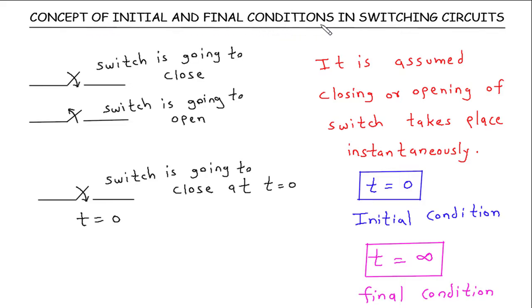Concept of initial and final conditions in switching circuits. This arrow represents the switch is going to close, and this arrow represents the switch is going to open, and this t is equal to 0 represents the switch is going to close at t is equal to 0. Now it is assumed that closing or opening of the switch takes place instantaneously.